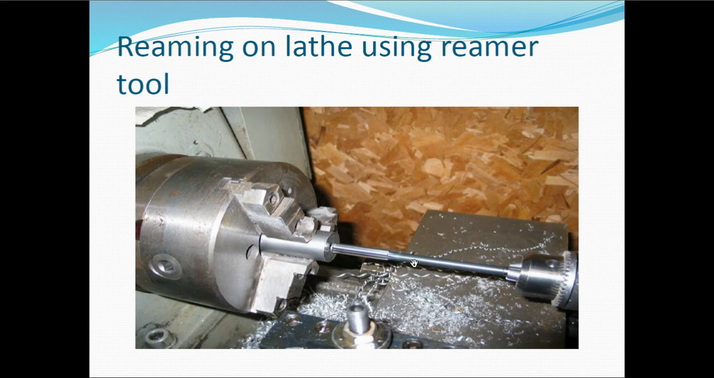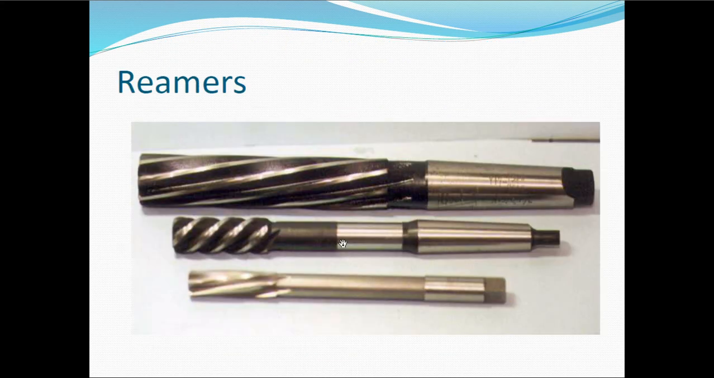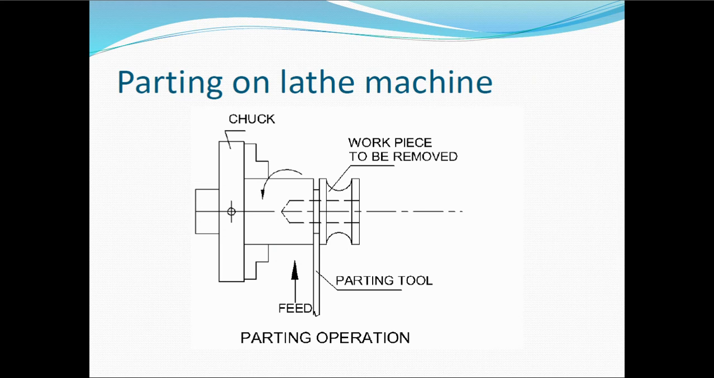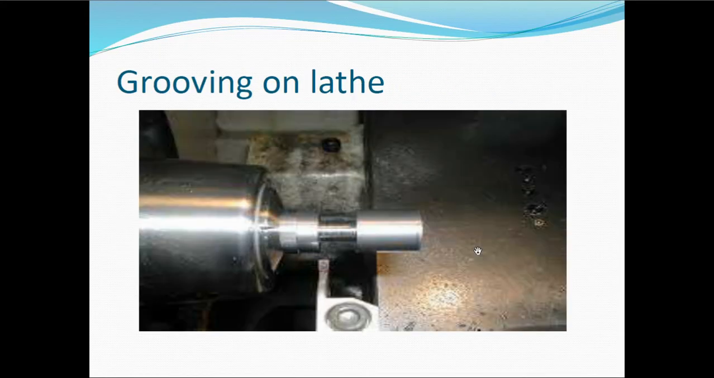Here you can see the reaming tool. With the help of a reamer, you are going to finish a hole here. These are the different types of reamers available in the market. Next one is the grooving and parting operation. This is also a similar operation, the only difference is that you make use of a parting tool. You're going to make a machining operation like this, and this way you make a grooving operation.